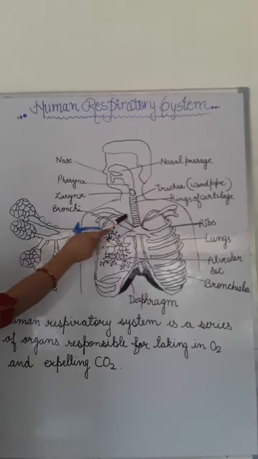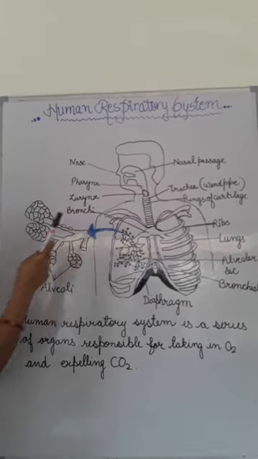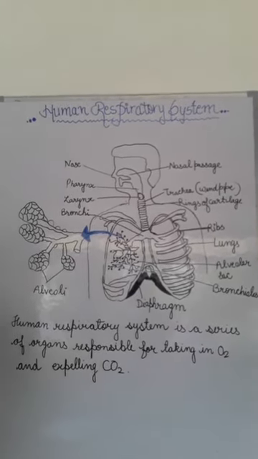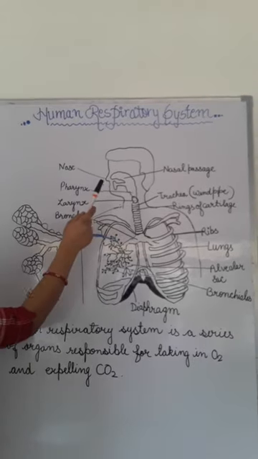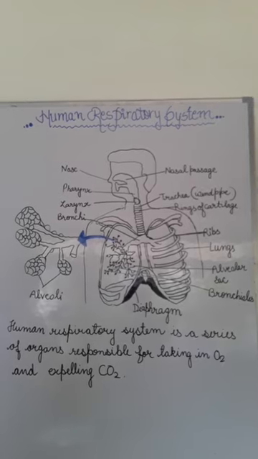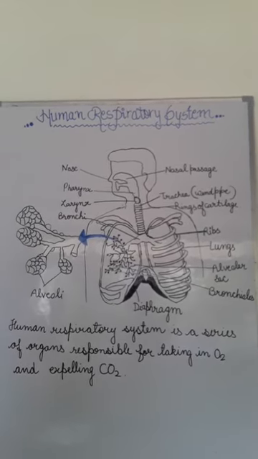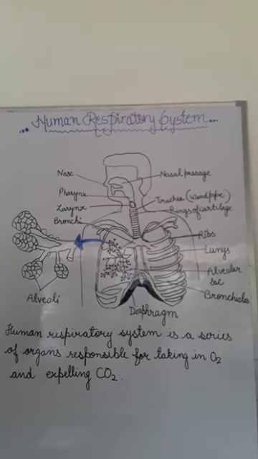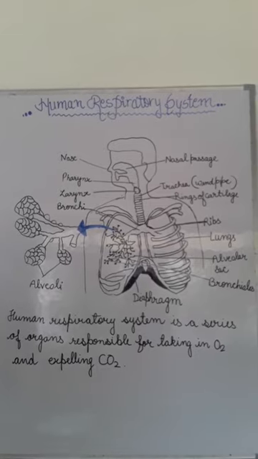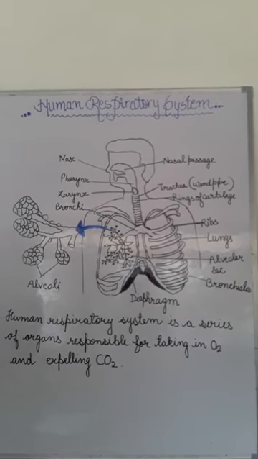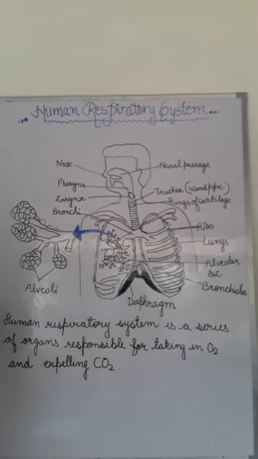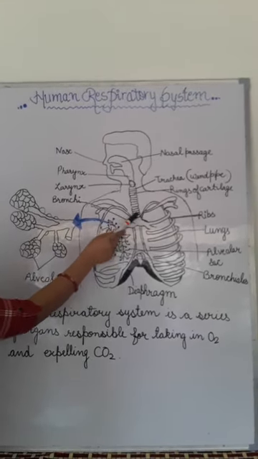This is the trachea. Trachea is a long tube, and air passes from the pharynx and goes into the trachea. It is supported by C-shaped cartilaginous rings. See, C-shaped, these are not complete rings. And why are these C-shaped rings present here? Because these rings prevent the trachea from collapsing when there is no air in it.